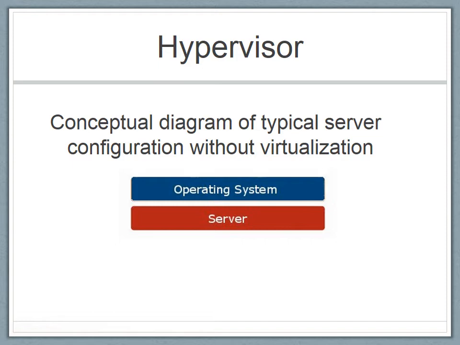Hypervisor. This is the conceptual diagram of a typical server configuration without virtualization. The operating system writes directly over the hardware and has full control of the server parameters like RAM, CPU, etc.